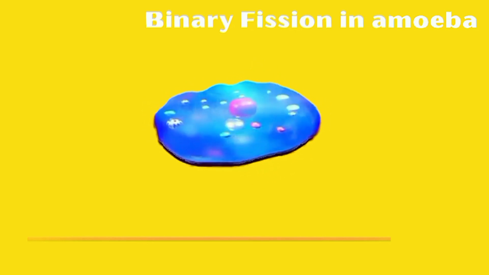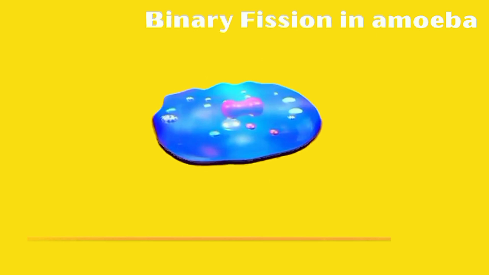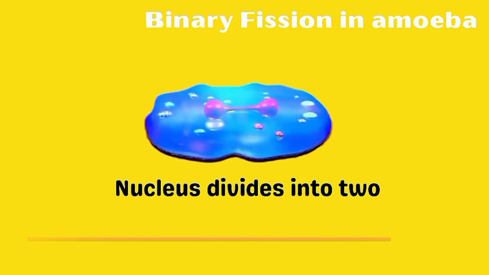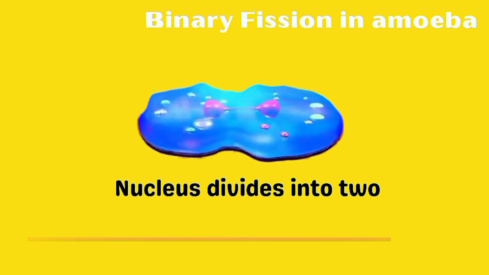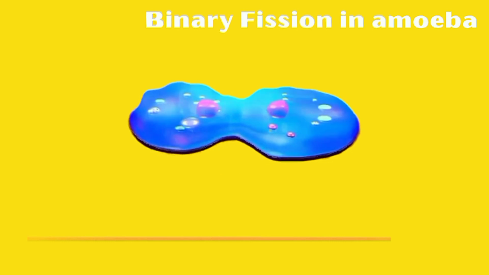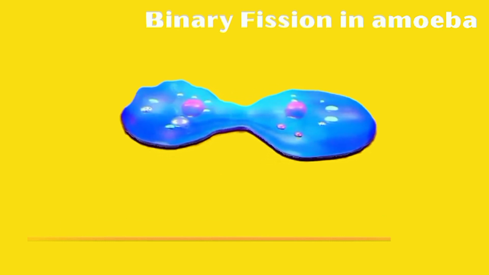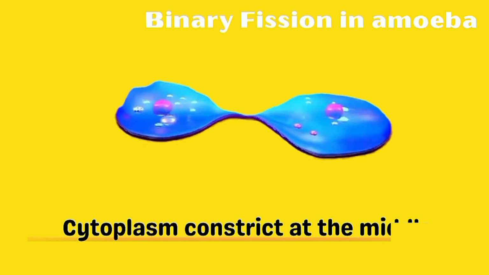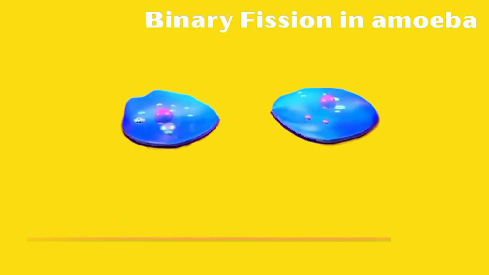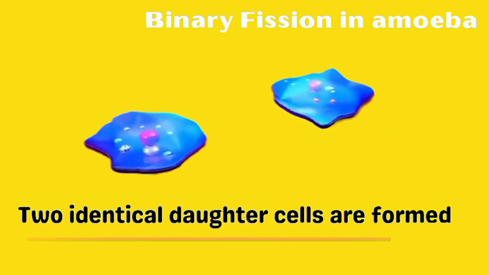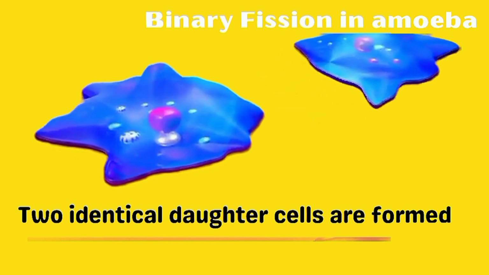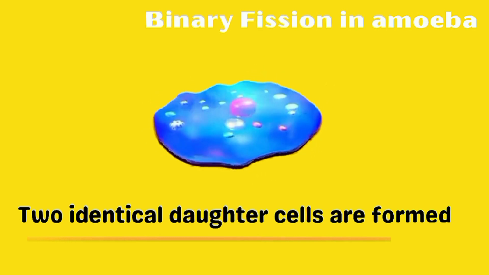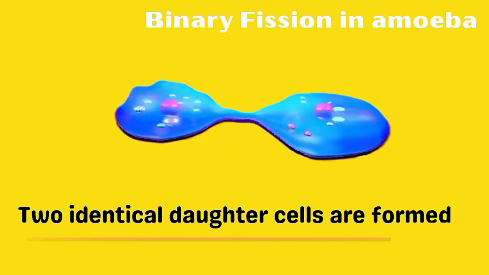For binary fission to begin in amoeba, the amoeba withdraws its pseudopodia and becomes spherical in shape. The nucleus then splits longitudinally and divides into two daughter nuclei. These daughter nuclei move towards opposite poles. This is followed by elongation of the parent cell. A fission appears at the middle of the cytoplasm between the two daughter nuclei, dividing the cell into two equal halves. So, two daughter amoebae are produced from a single parent.